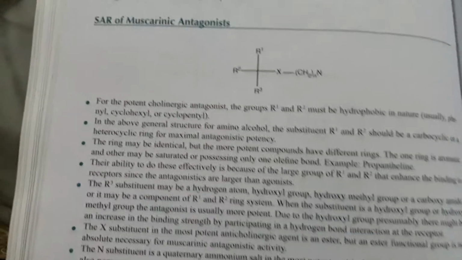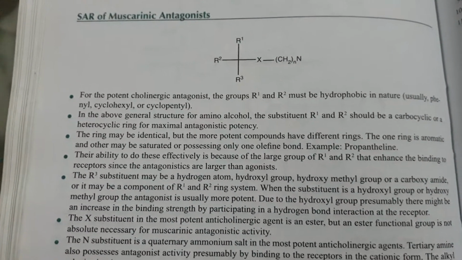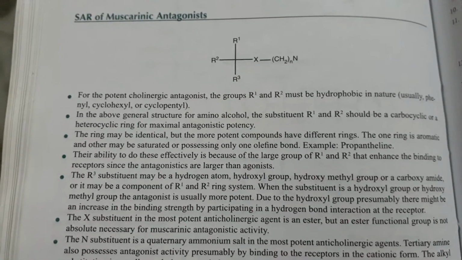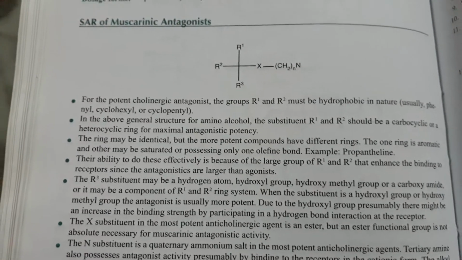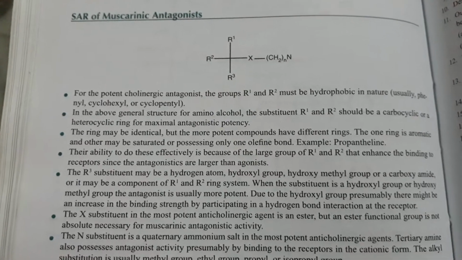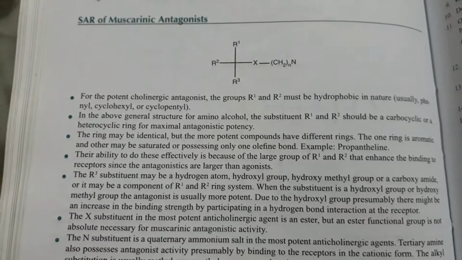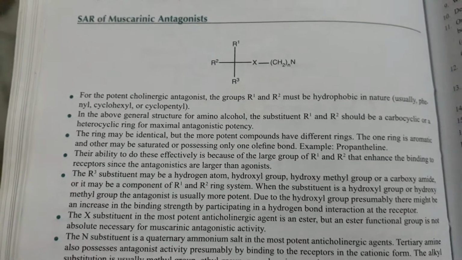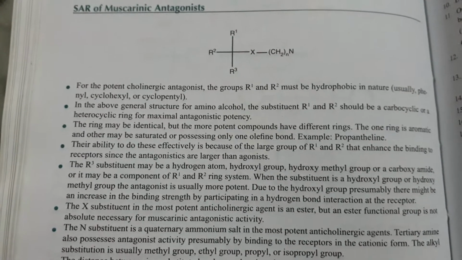One ring is aromatic and the other may be saturated or possess only one olefin bond, for example propantheline. Their ability to do this effectively is because of the large groups R1 and R2 that enhance the binding to the receptor, since the antagonists are larger than the agonists.